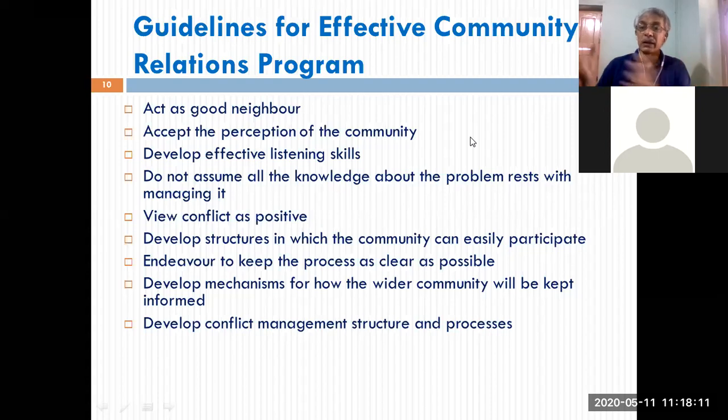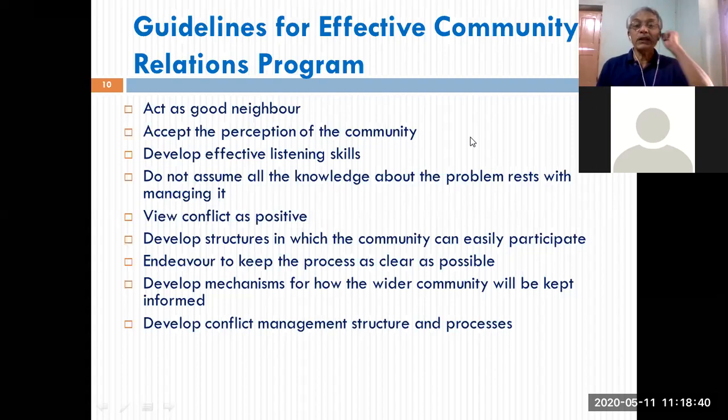Don't think that the people are against this. People are really agitated. They are genuinely, justifiably agitated about the safety of their life, safety of their family. Now, as a PR person or a CR person of LG Polymers, how would you have reacted to this? How would you have seen the positive opportunity in this, right? That is how to make your community programs effective.